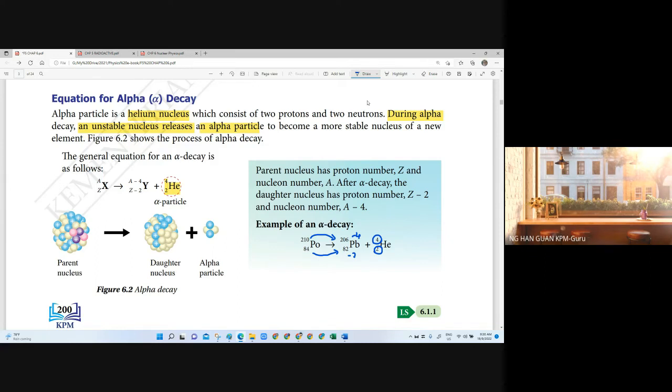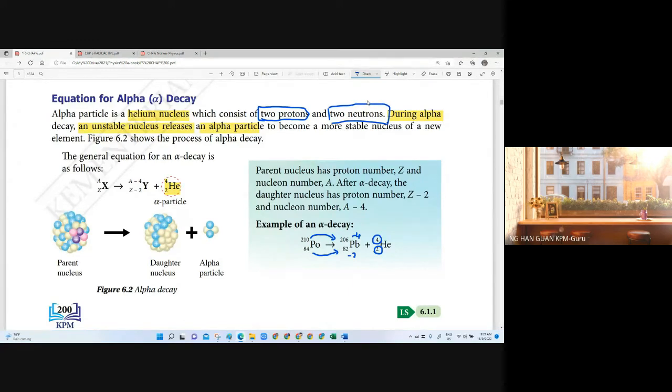At the same time, you should understand that one alpha decay also reduces the neutron number by 2. The nucleon number decreases by 4, and this consists of neutrons and protons. We already know the protons decrease by 2, so the other 2 is neutrons. That is why it tells you from the beginning: 2 protons, 2 neutrons.